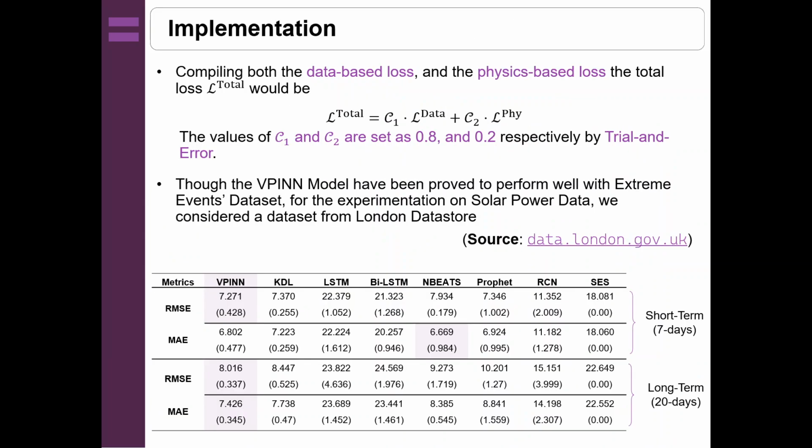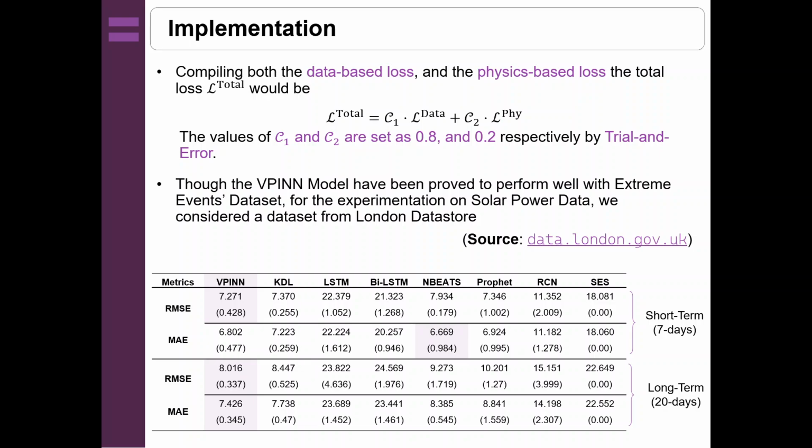Now, in compiling these two things, we made use of a trial and error mechanism, and we found that whenever we gave 0.8 as the weight of the data loss and 0.2 as the weight of the physical loss, we got the best results.